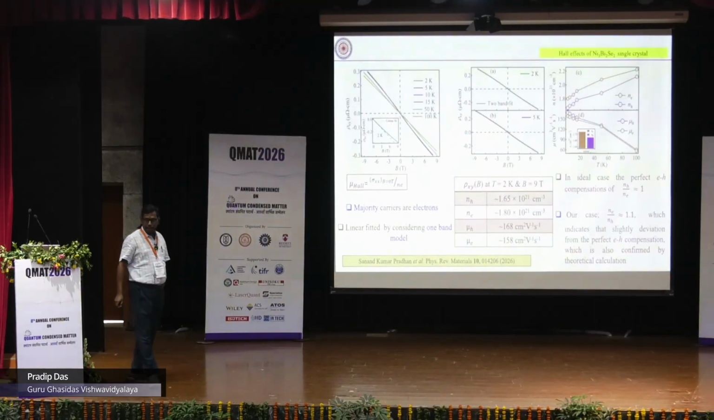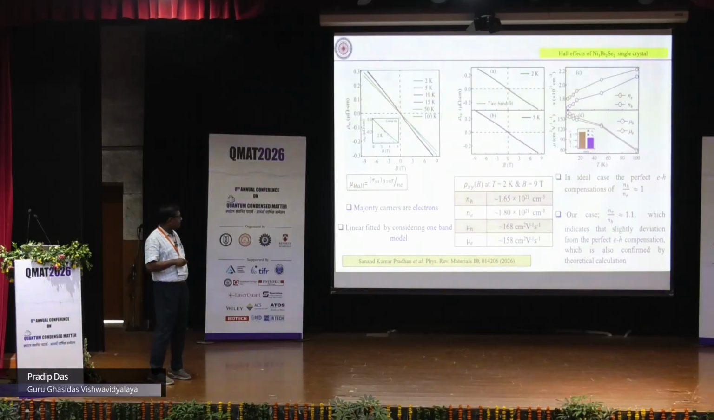Now coming to the transport measurement, we have Hall effect data, and this Hall effect is linear up to 2 Tesla magnetic field. So we fitted with a one band model, and then we observed that after 2 Tesla it is not well fitted. So we fitted with a two band model, and this fits nicely up to 9 Tesla.